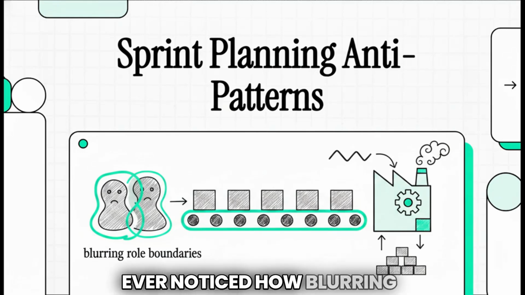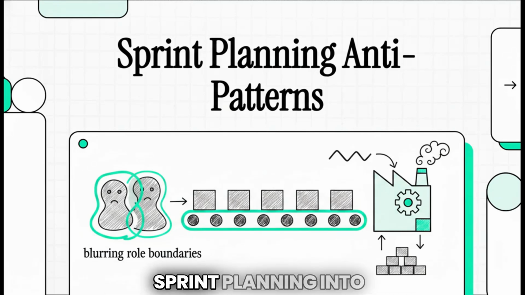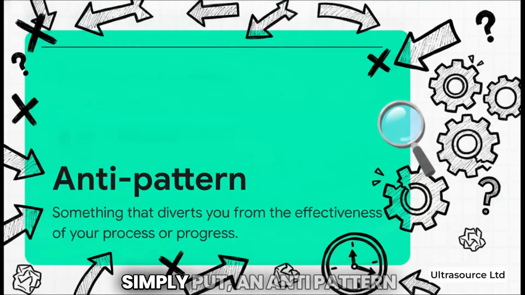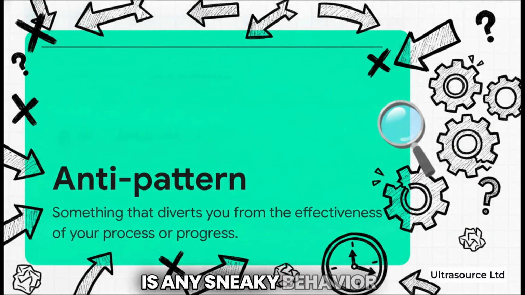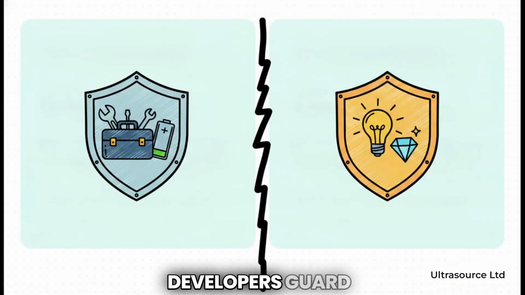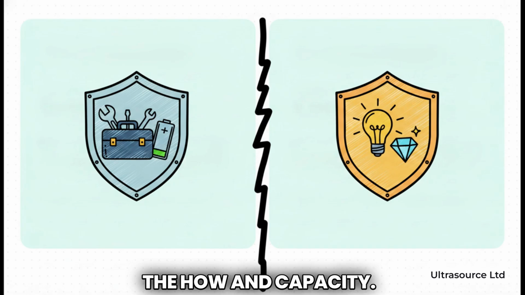Ever noticed how blurring role boundaries turns agile sprint planning into a mindless feature factory? Let's fix that. Simply put, an anti-pattern is any sneaky behavior that totally sabotages your team's sprint progress. Scrum thrives on boundaries. Developers guard the how and capacity. Product owners protect the what and value.